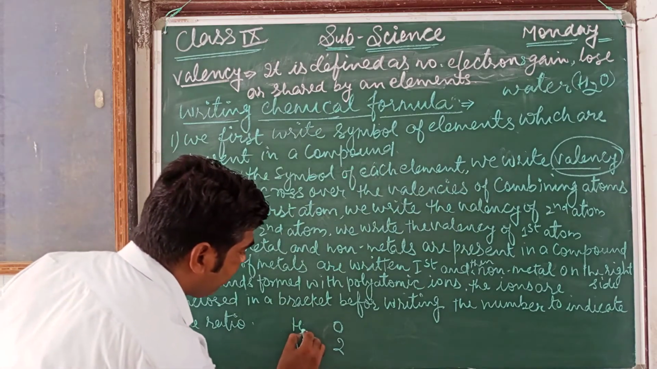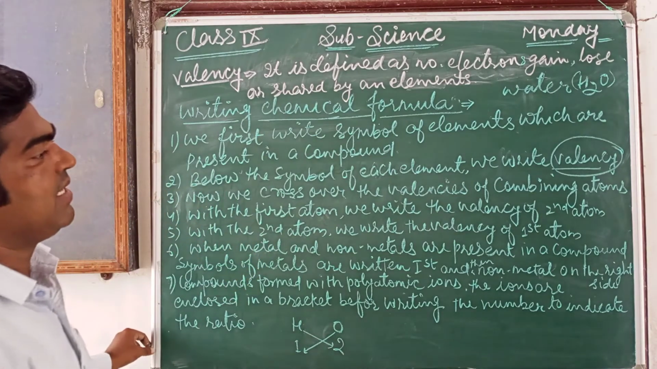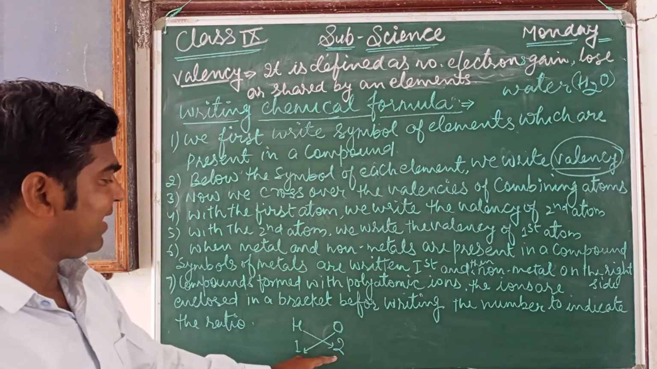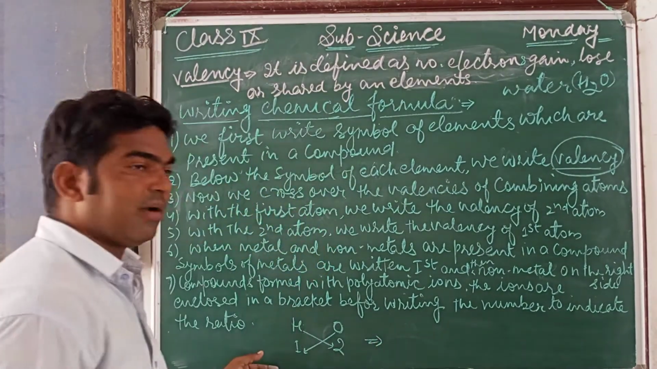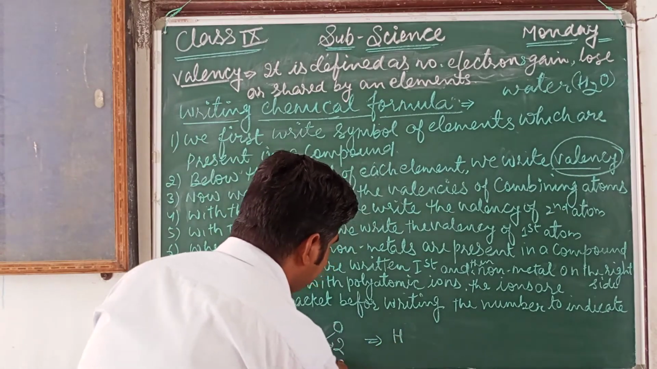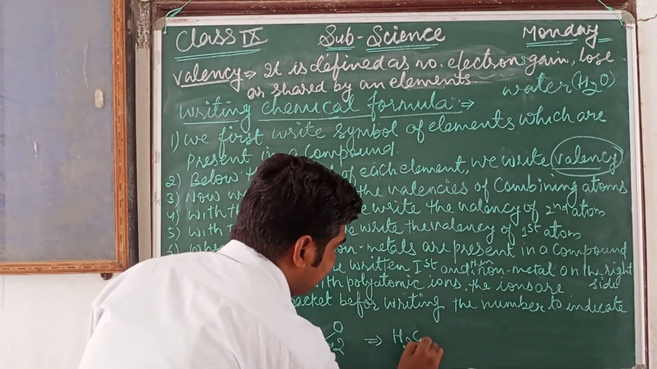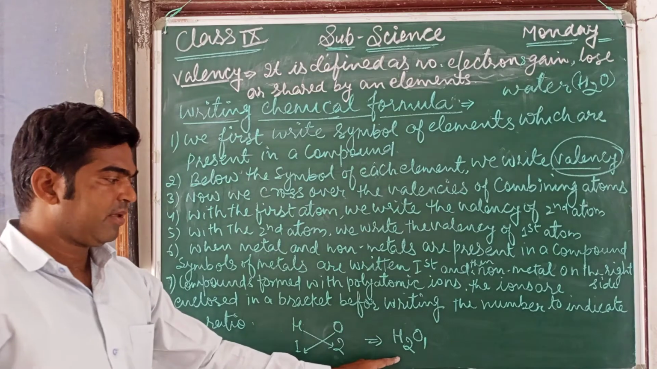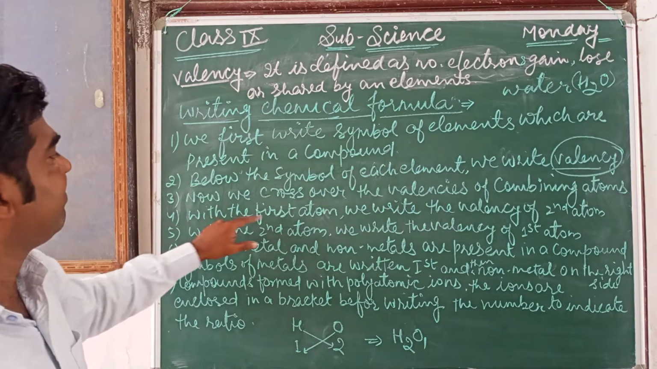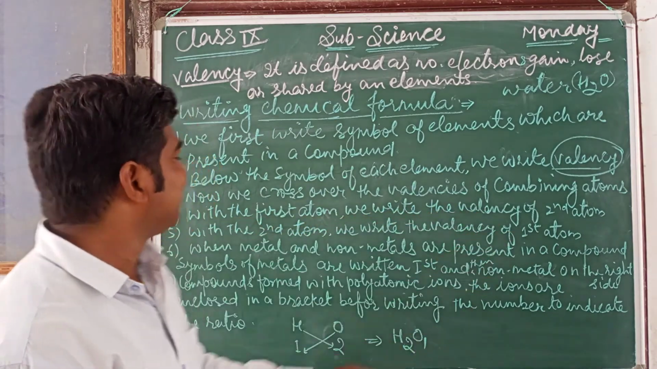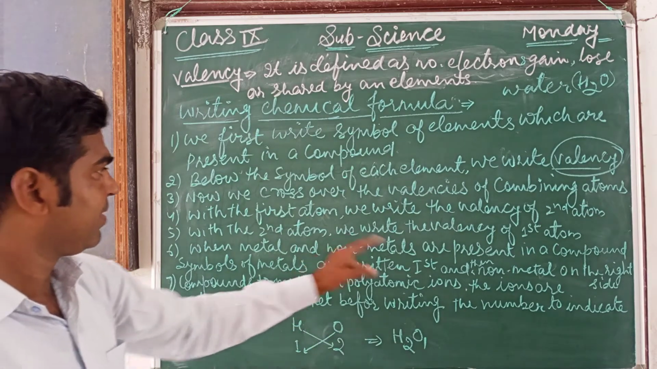Now the third step is what? Cross over the valencies. It means we cross over the valency of the first atom with the second, and the second with the first. So it can be written as H with the valency of oxygen, 2, and oxygen with 1. We cross over the valencies of the combining atoms, writing the valency of the second atom with the first, and the valency of the first atom with the second.